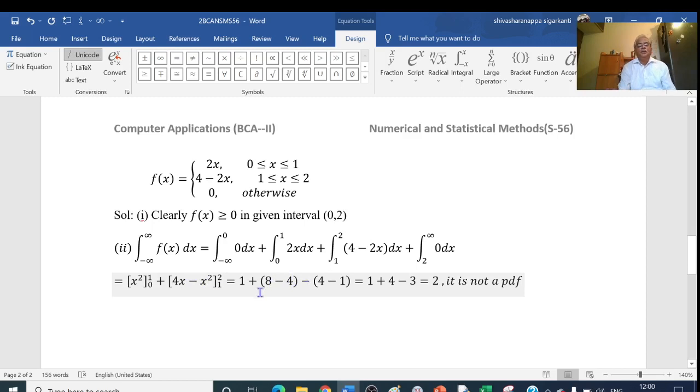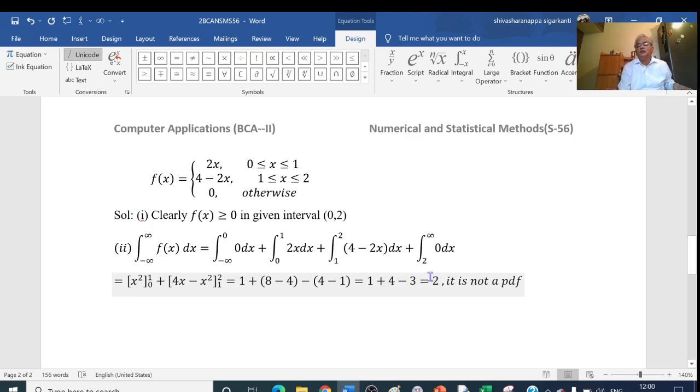Minus, put x equal to 1: 4 into 1 is 4 minus 1 square is 1, so 4 minus 1, which is 3. So we get 1 plus 4 minus 3, that is 5 minus 3, equal to 2.